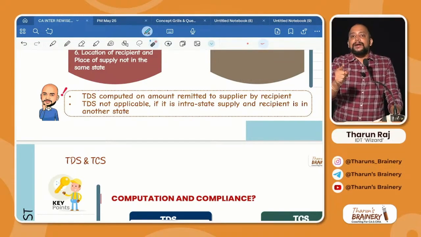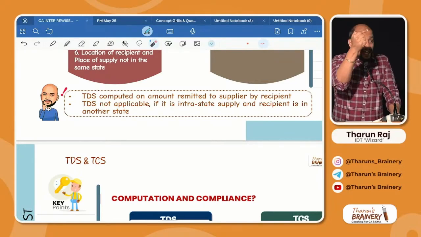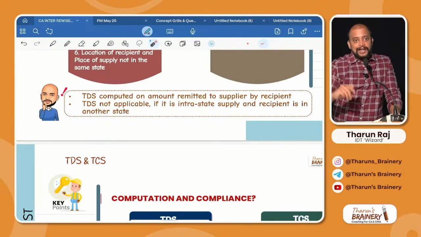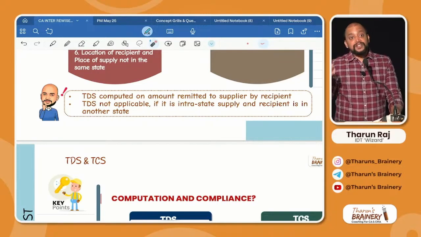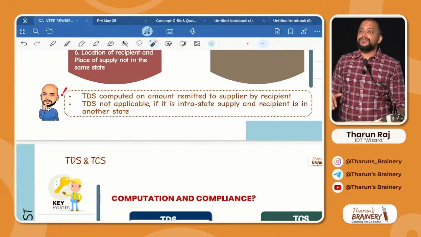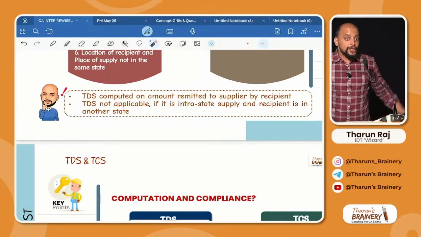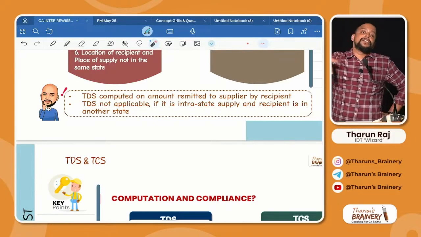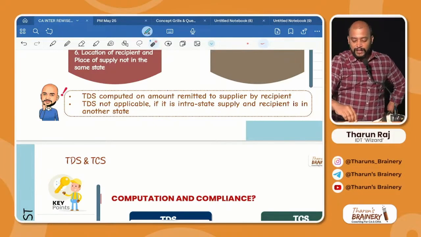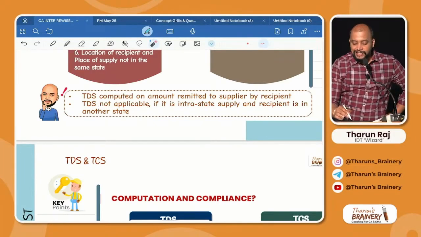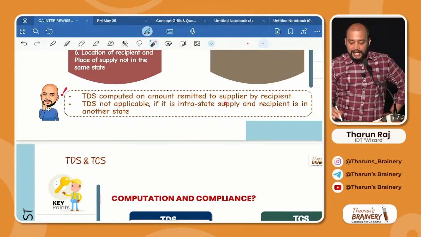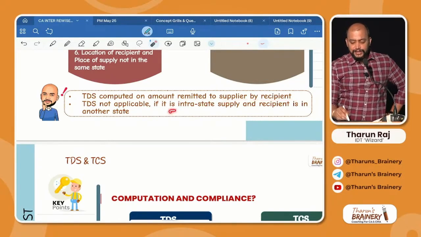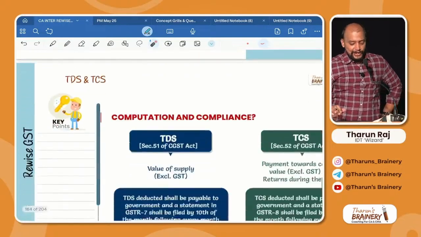Now TDS is computed by government on 1,20,000, not on 1,50,000. First of all, for application of TDS, we need to check the contract value. If the total contract value exceeds 2,50,000 only, TDS will be applicable. So TDS is computed on the amount remitted to the supplier by the recipient. And this, just now we discussed, is when TDS is not applicable.